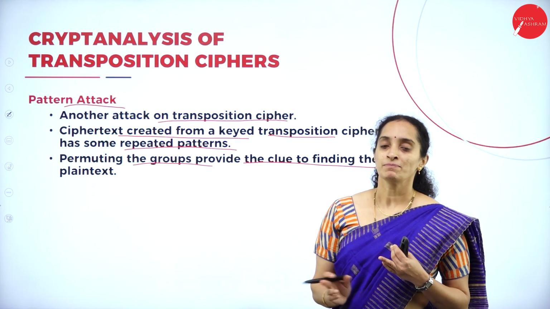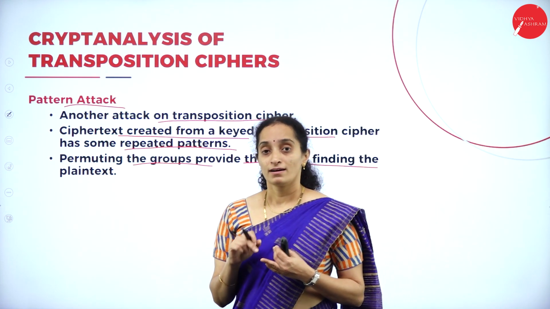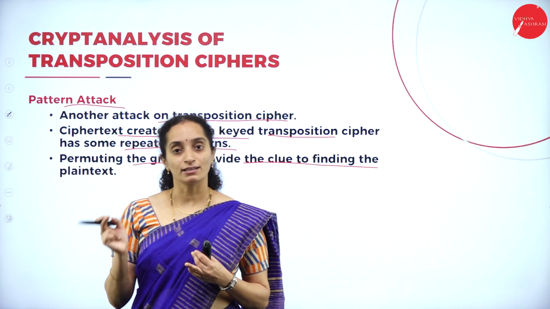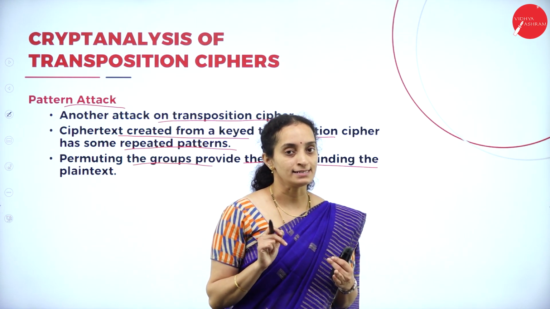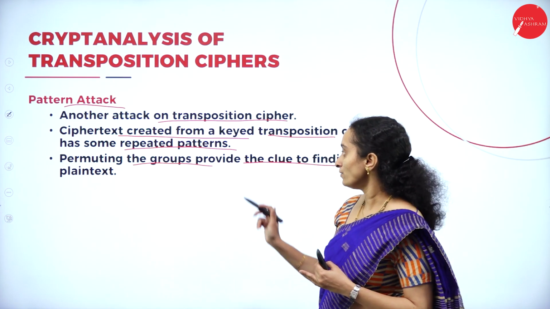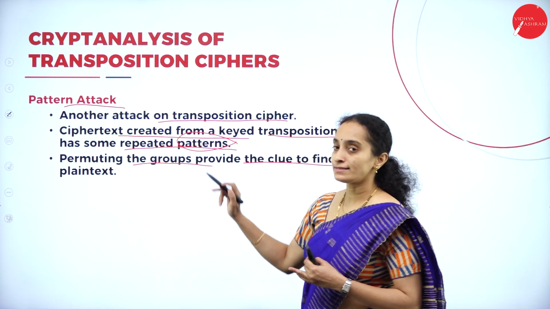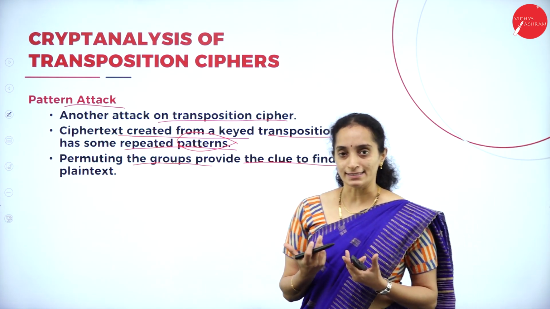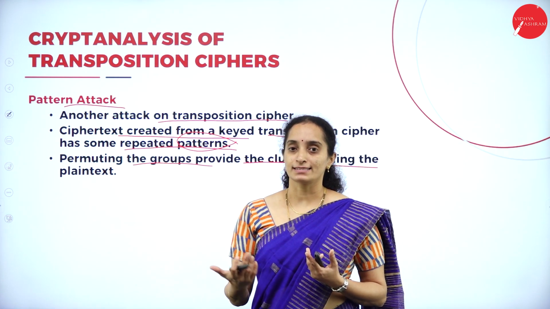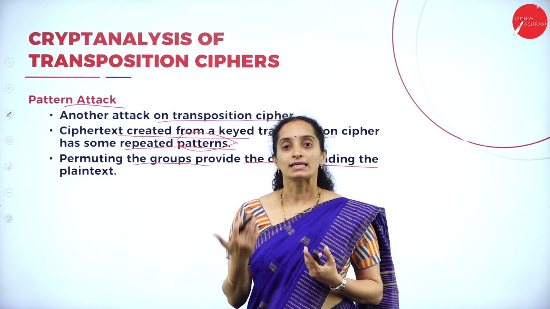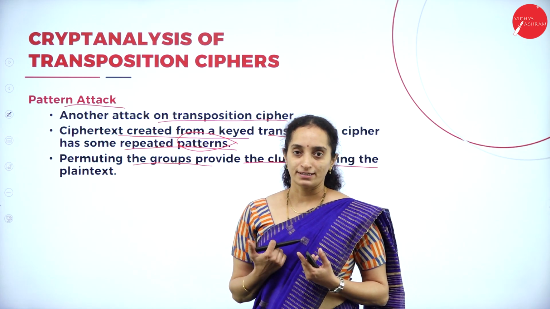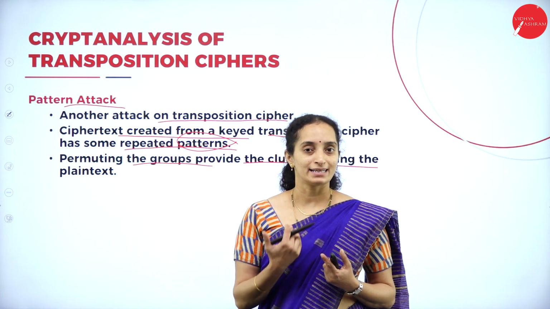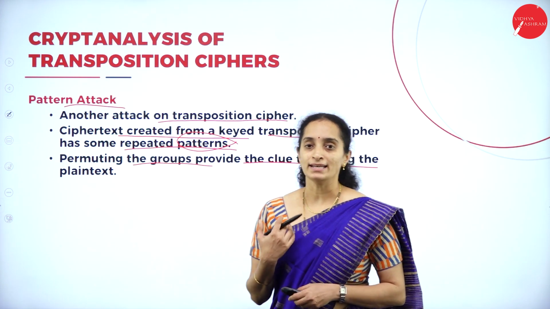Again, it uses the same concept of the frequency attack. Checking the frequency of repetition of the characters will be carried out, and some patterns will be assessed. Using that assessment of the pattern, the key can be assumed and the ciphertext can be decrypted to the plain text.